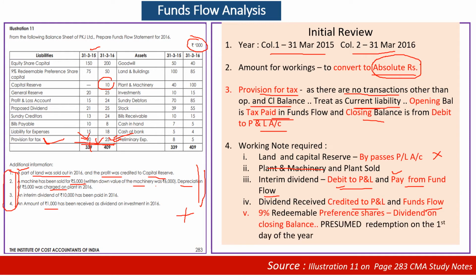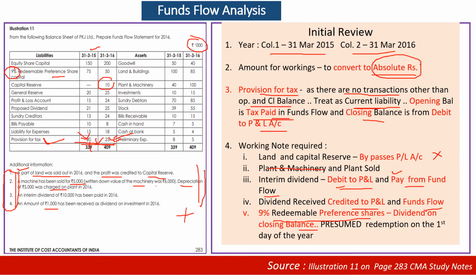And a point which you need to note: whenever there is a percentage against a debenture or a preference share, it is always prudent to provide for interest in respect of debentures and dividend in respect of preference shares. Therefore, 9% redeemable preference shares, dividend.